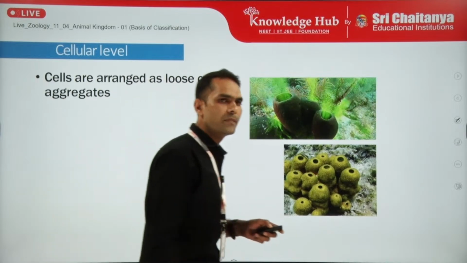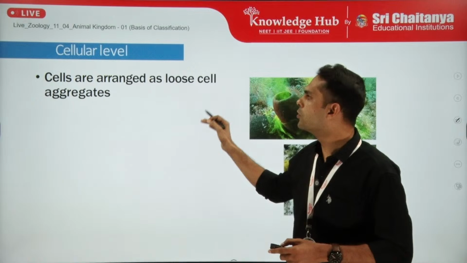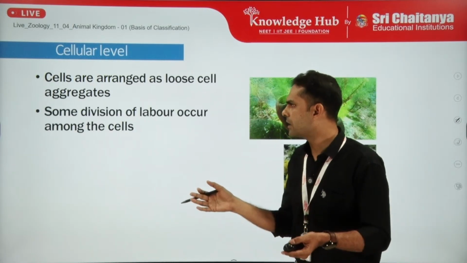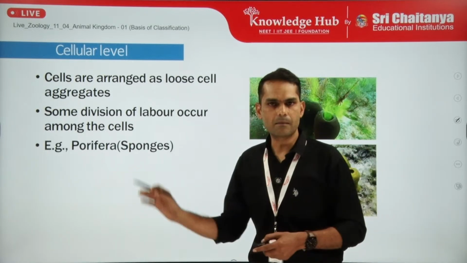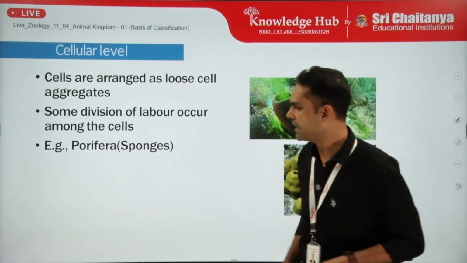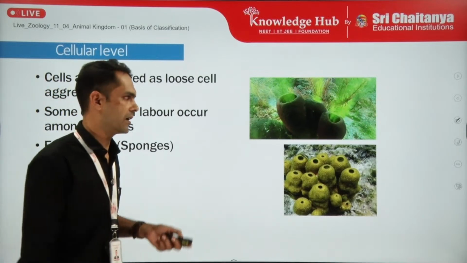So what are the basic points? Cells are arranged as loose cell aggregates. Already discussed. Some division of labor along with some little coordination will be present among the cells. So the example is poriferans. Only a single phylum is the example, right? We call them sponges, we call them pore bearers, etc.